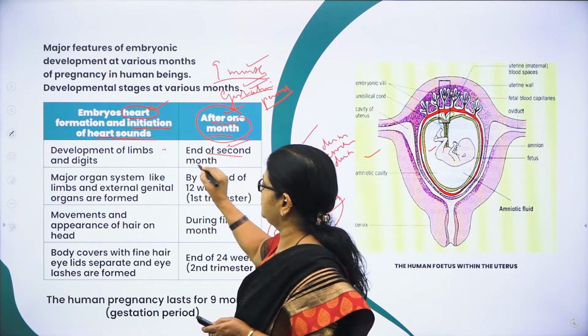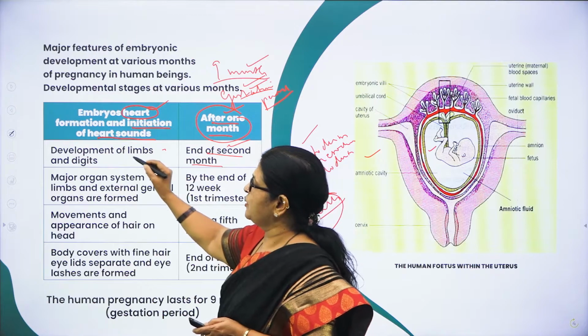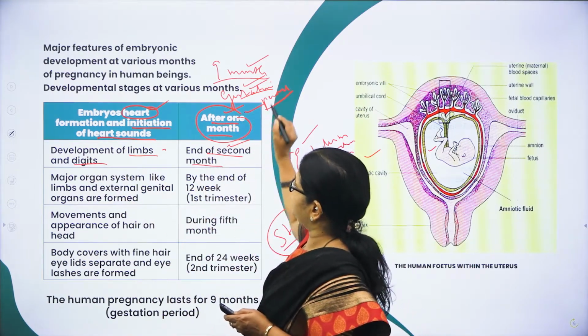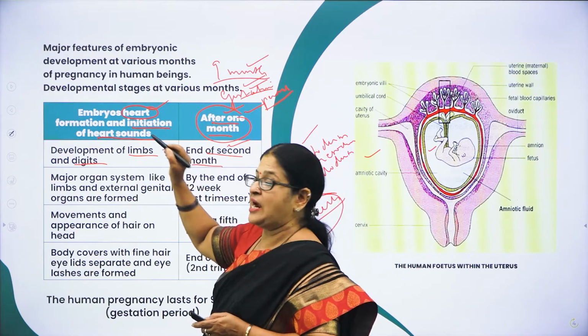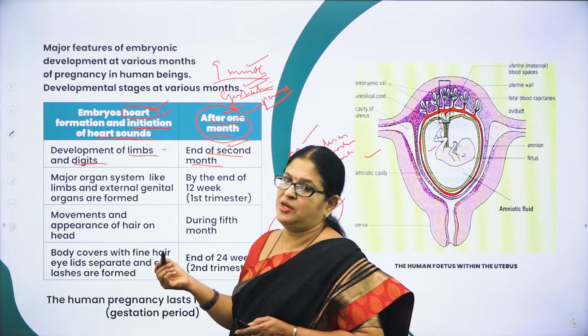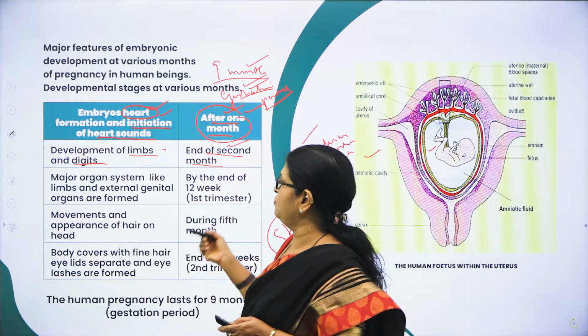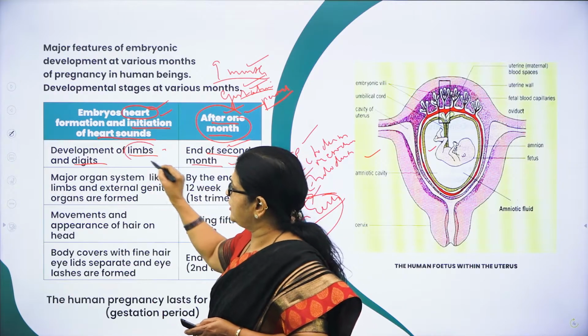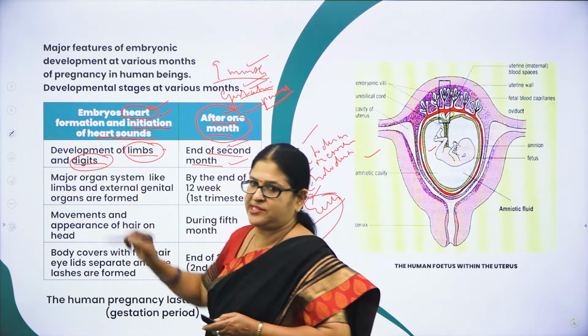In the second month of the pregnancy period, you can see the development of limbs and digits. So in the first month of pregnancy, what is formed? First, heart is formed. Right, also you can notice the heart sounds carefully with a stethoscope. And in the second month, what do you observe? You can observe the development of limbs and digits, right?